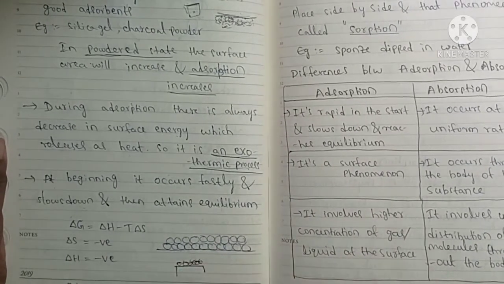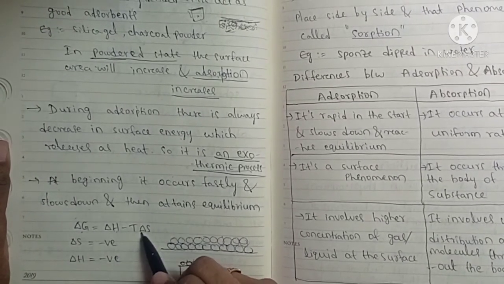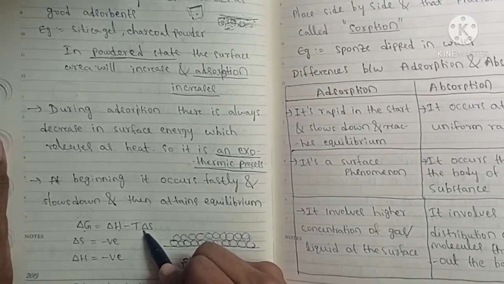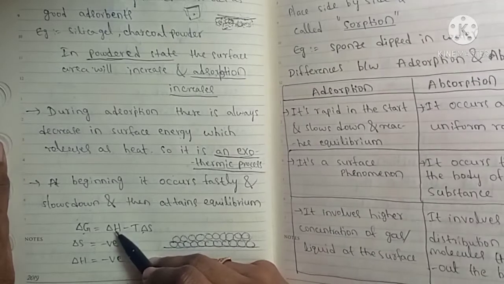Here one equation is there: delta G equals delta H minus T delta S. This is the free energy. It tells about the spontaneity of the process.